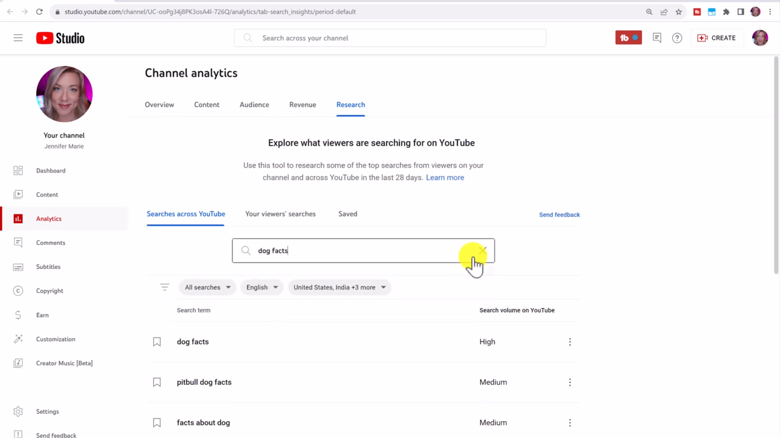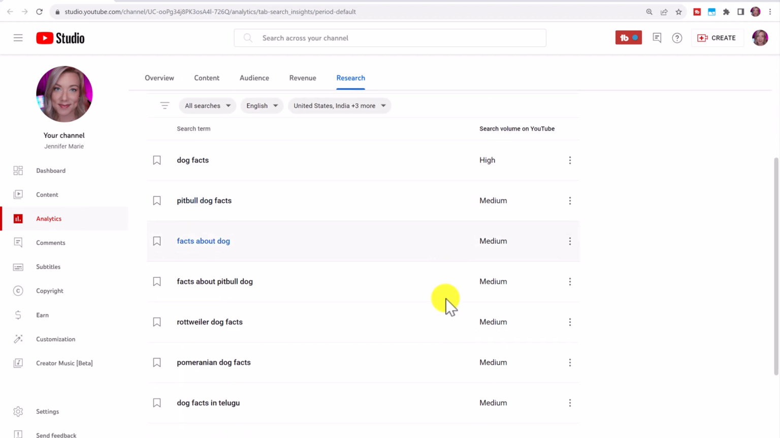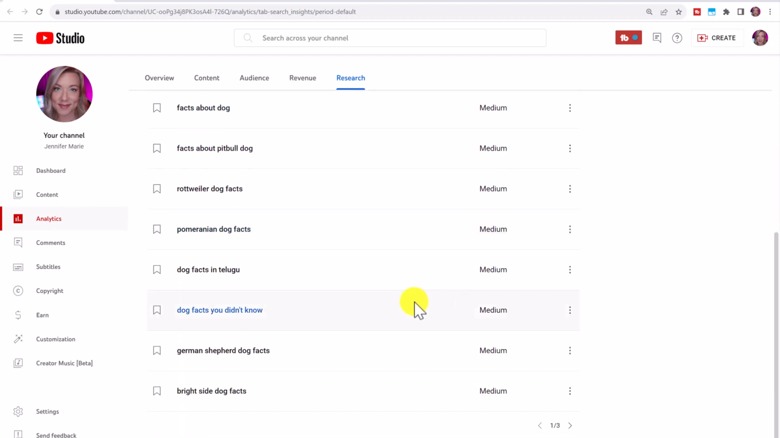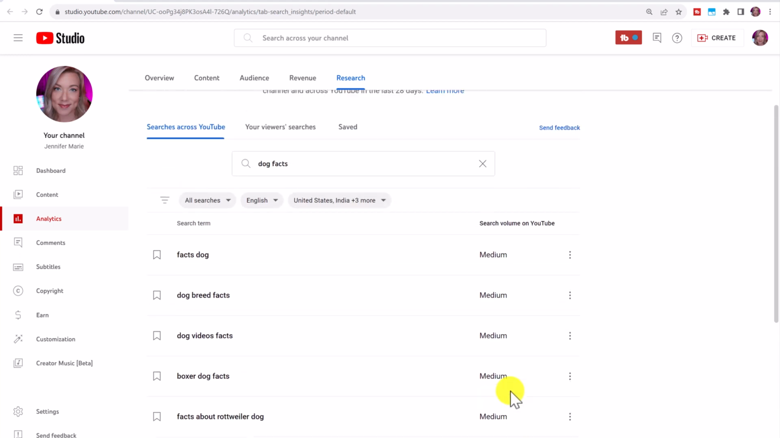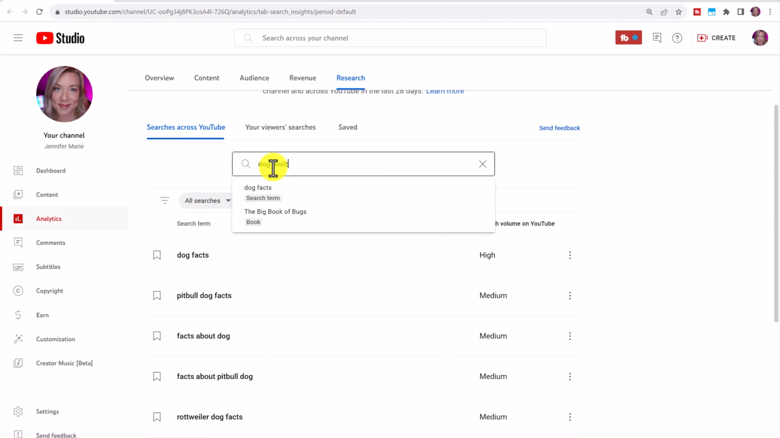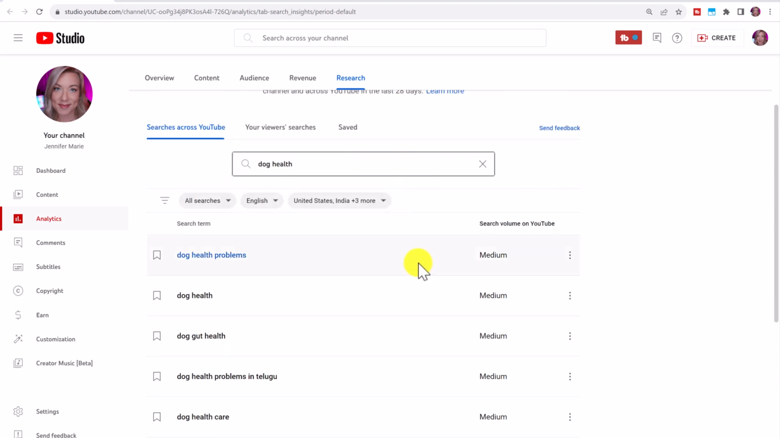If you scroll down, you'll see a bunch of different popular keywords that people search for on YouTube. You can see the search volume on YouTube, if it's high or medium, and you can scroll to the bottom and click on these arrows to see even more keywords. You can type in any topic that you want, for example, dog health, and you'll see what people are searching